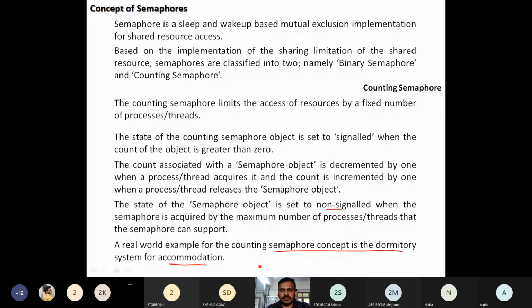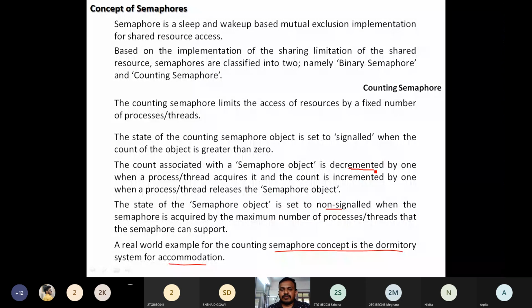So if any one person starts using, means he is going to enter by taking the permission, all the processes, what is going to happen? The bed is allocated for that particular person. So what is the semaphore object count now? It was 10. It is used by one process, so it will be decremented as we are observing here.